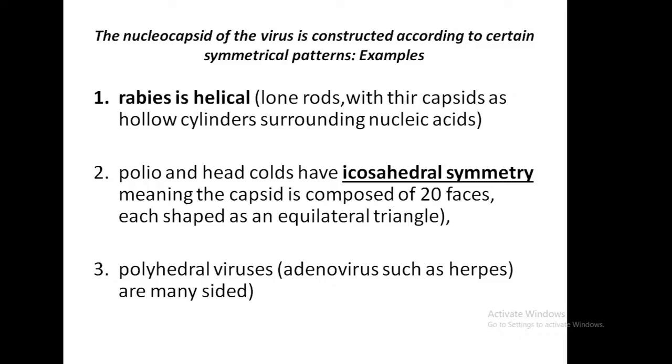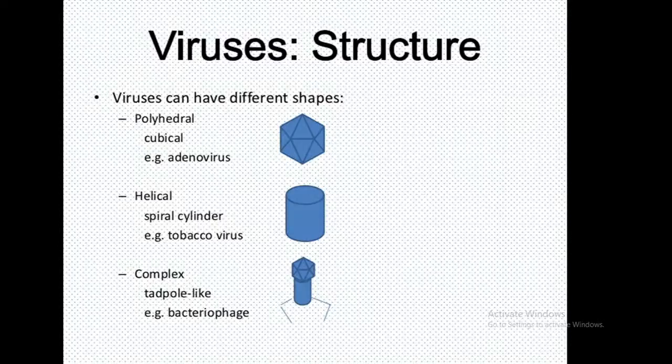Third one, polyhedral viruses, that is the adenoviruses, such as herpes. These have many sides. First one, polyhedral. This is cubical and it is known as the adenovirus.